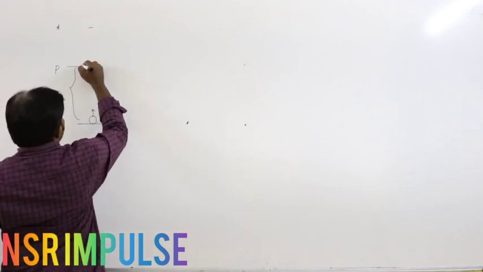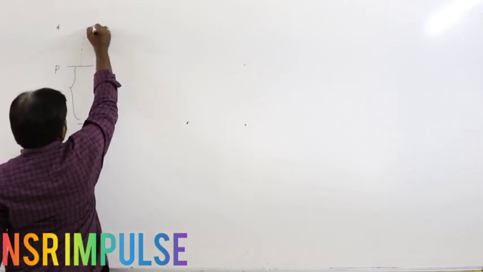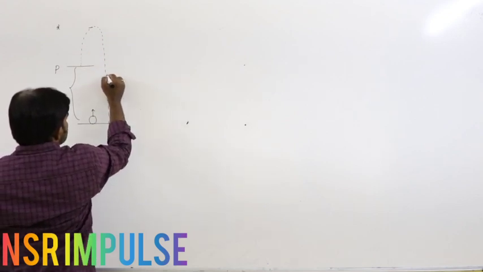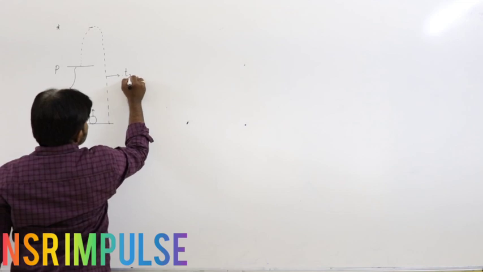Now the body reaches the maximum height and again finally reaches the ground. This total time is considered as T2. That is the given condition.